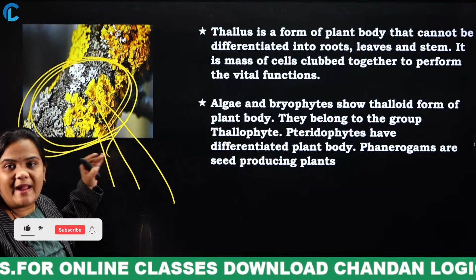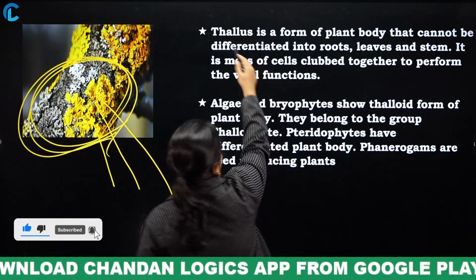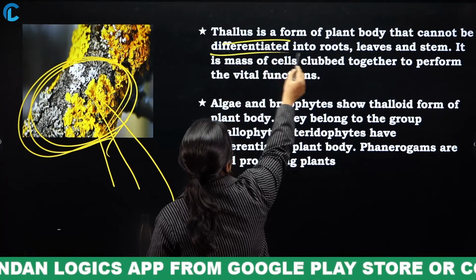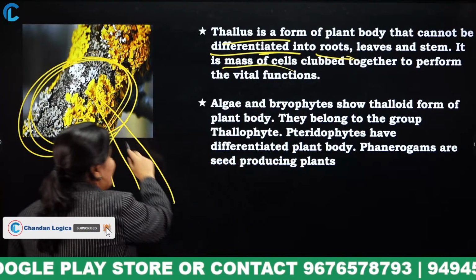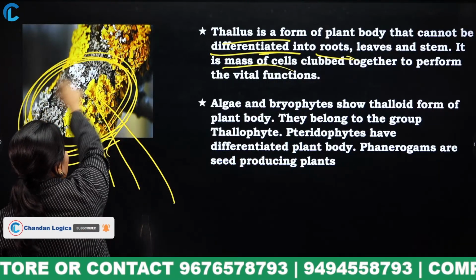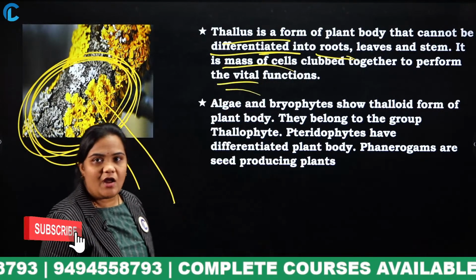So, these types of plants are known as what? Thallophytes. Thallus is a form of plant body that cannot be differentiated into roots, leaves and stem. It is a mass of cells clubbed together to perform the vital functions. Clear, all of you? Yes.